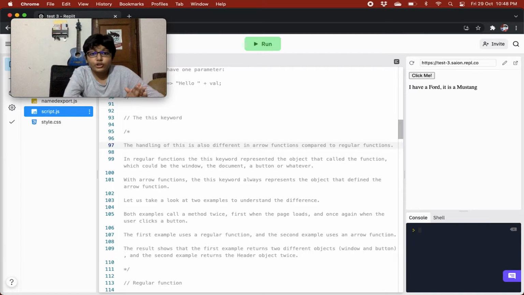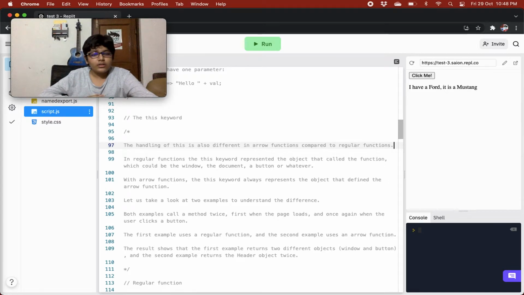In regular functions, the this keyword represented the object that called the function, which invoked the function, which could be the window object, the document object, a button, or whatever. With arrow functions, the this keyword always represents the object that defined the arrow function.